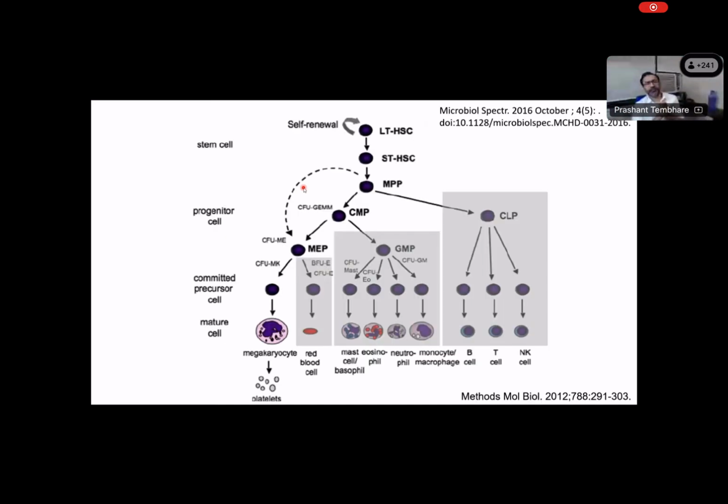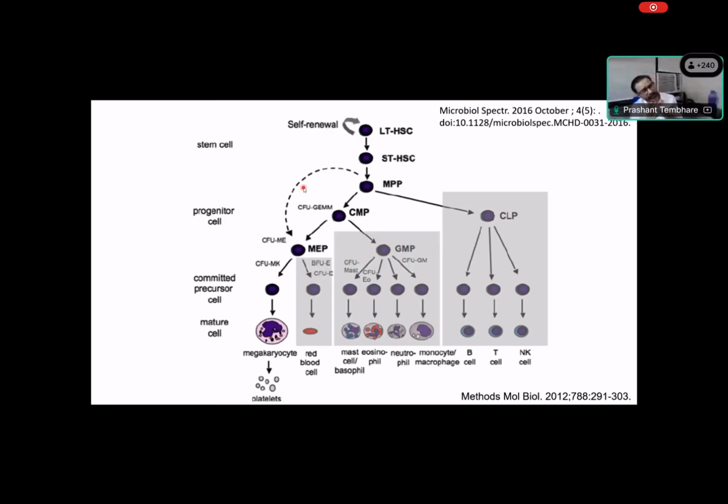Now, CD34, we know that it is also expressed in other cells, like endothelial cells, but let's focus on myeloid cells. When we are talking, it is progenitor cells. CD34 is uniquely expressed in that compartment. So when we study CD34 positive cells, that means we are studying the progenitor cell compartment, that is blasts or stem cells. Now, if you look at CD34 positive cells, the progenitors can again be divided into multiple stages. So let's start with hematopoietic stem cells.